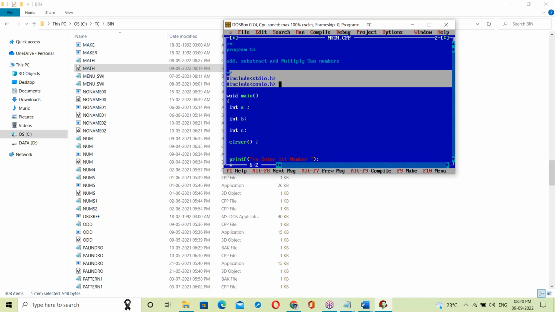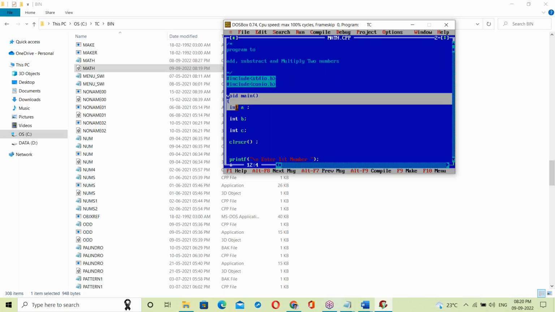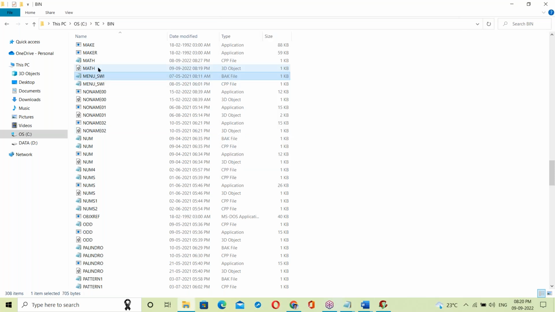These libraries also have their own predefined binary code. These predefined libraries are header files, and these header files have their own binary codes. Next, for our C program, the binary code is this math.obj file.